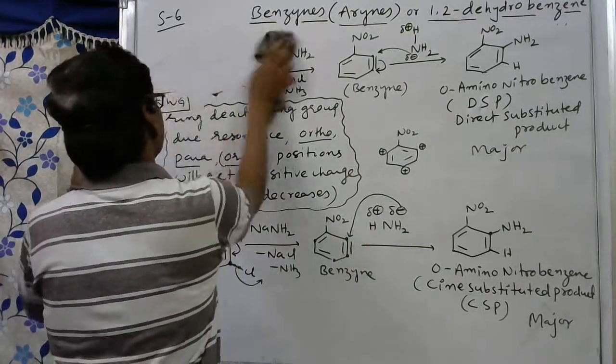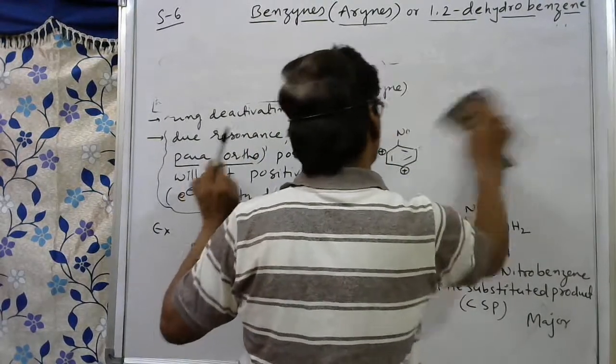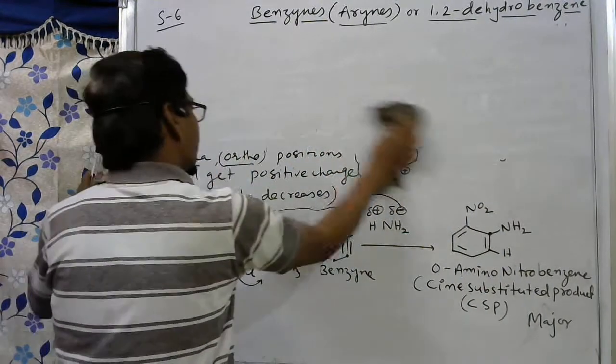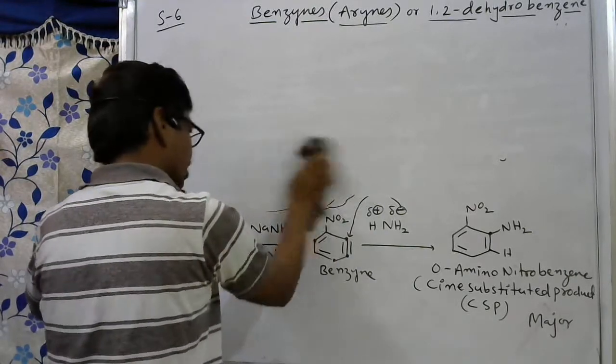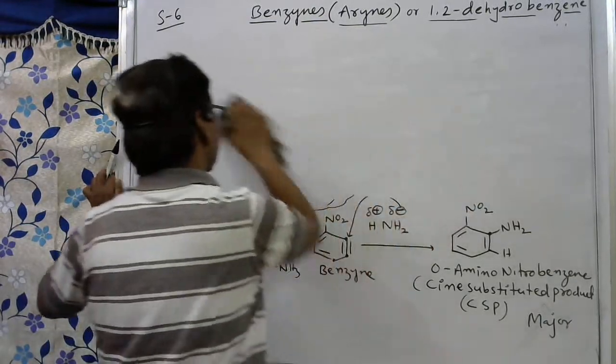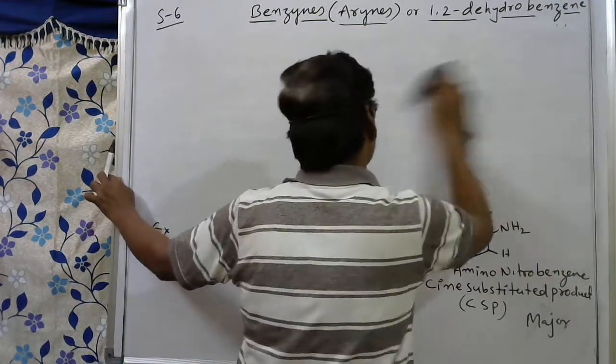So here I am giving one more example. When a halo group is present on the para carbon atom, what is the major product produced? All these are very important from the examination point of view.